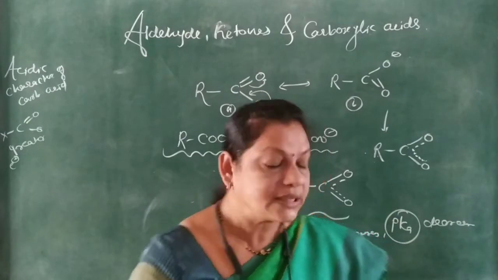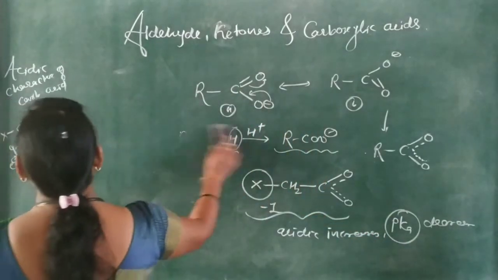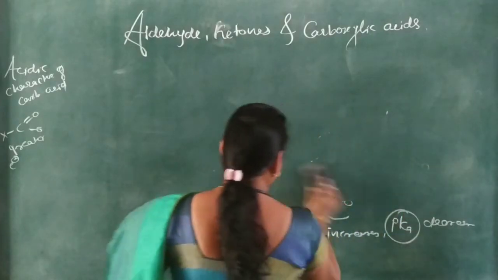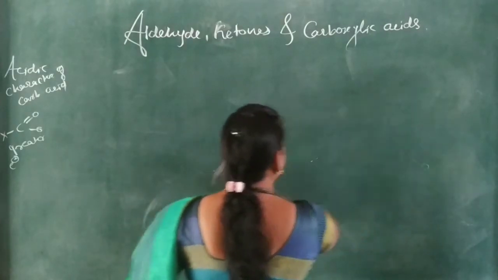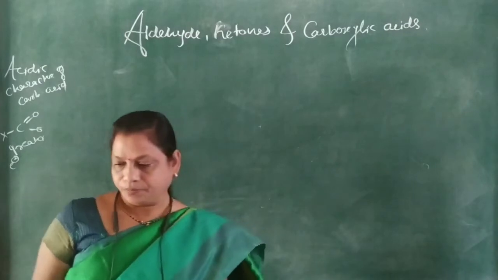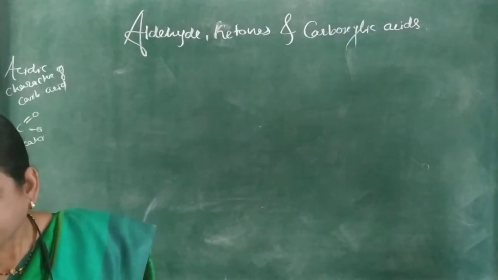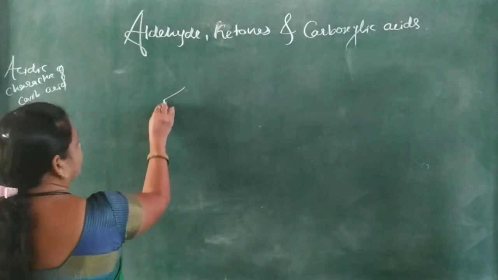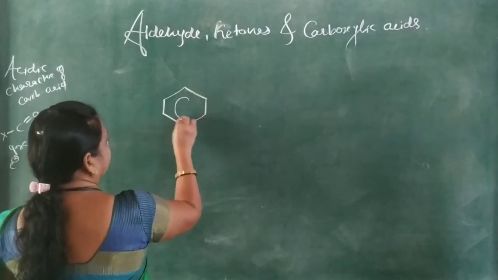Okay, this is all about the acidic character of carboxylic acid which is aliphatic. Then the acidic character of aromatic. So here aromatic acids means benzoic acid. Here benzoic acid.